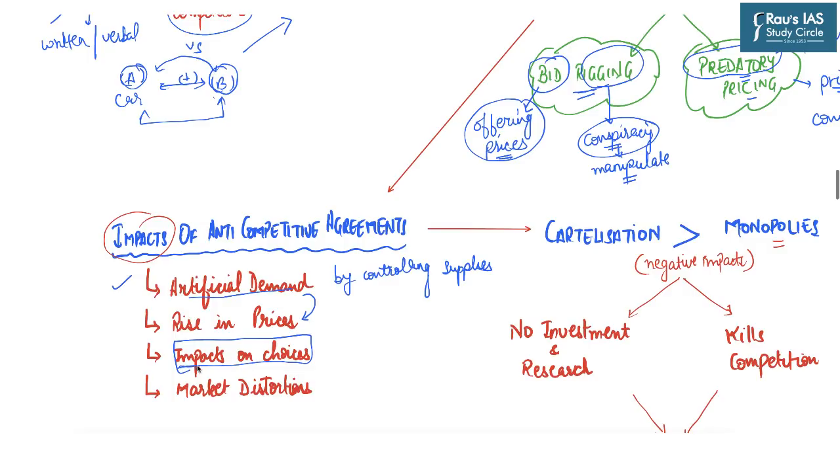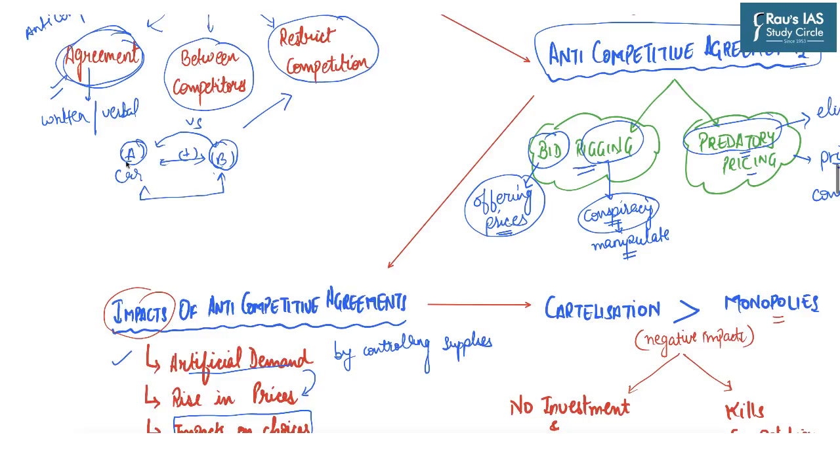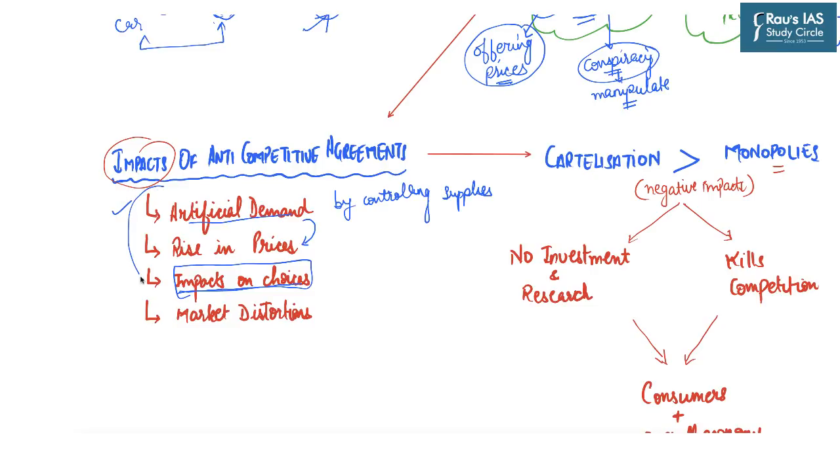Further, it also has impacts on the choices of the consumers. In the same example, because the suppliers of car A and car B have entered into an agreement and they are not supplying the cars, there are no cars of brand A and B in the market. So the consumers necessarily have to opt for brand C. Hence, the agreement between A and B has altered the choices of the consumers in favor of C. And all these three features will finally distort the market.